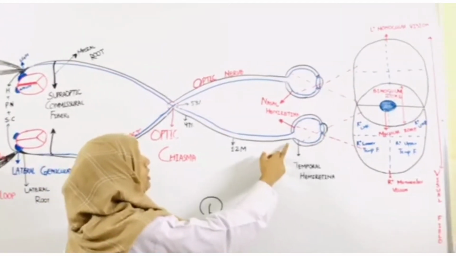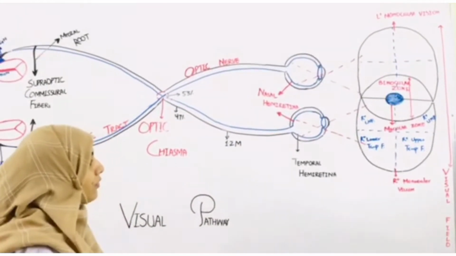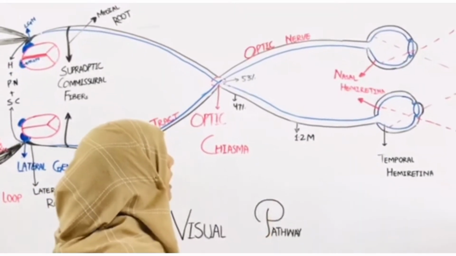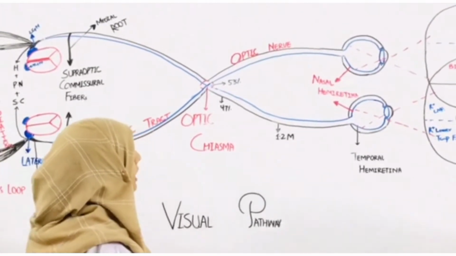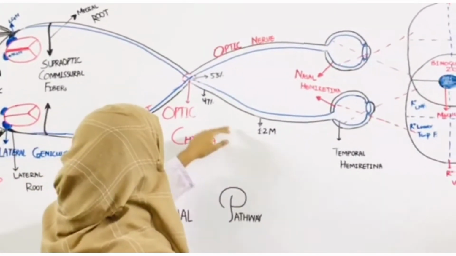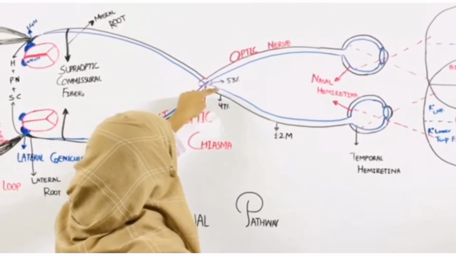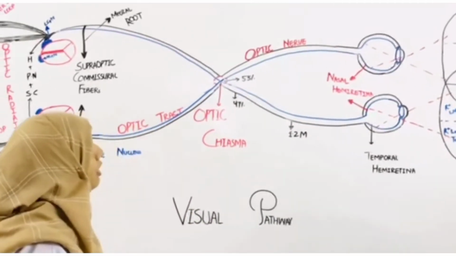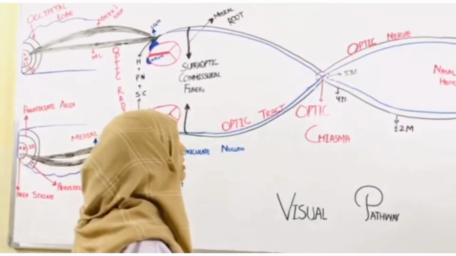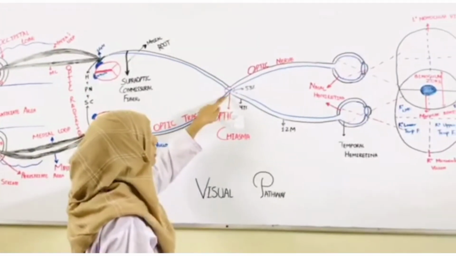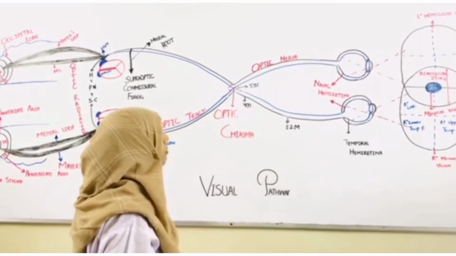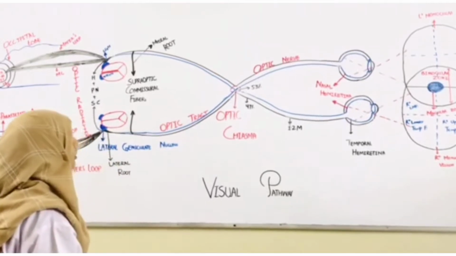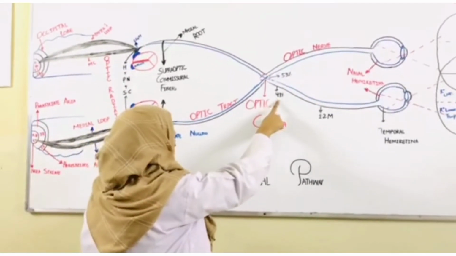Then after the retina, it becomes the optic nerve. The optic nerve is a 4 cm long nerve, and it consists of about 1.2 million fibers and 1.2 million neurons. This optic nerve becomes the optic chiasma when its nasal hemiretina fibers decussate, about 53% of these fibers. The fibers from the temporal hemiretina pass ipsilaterally, and then form the optic tract, which has the 47% fibers.